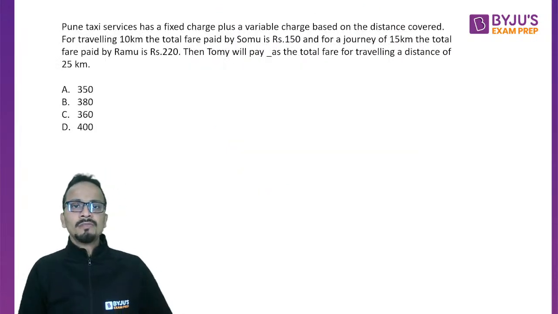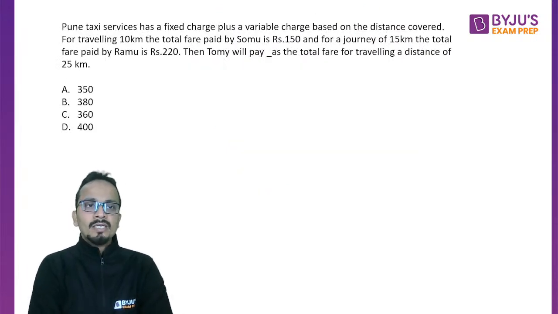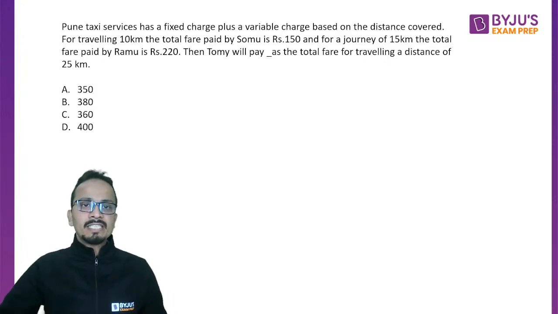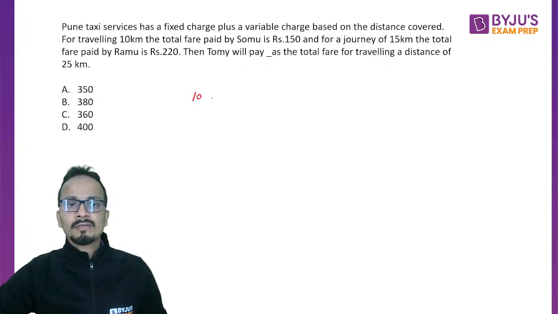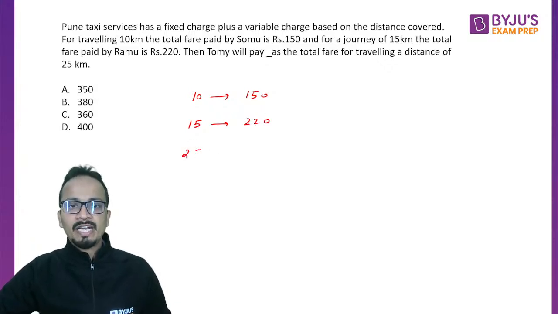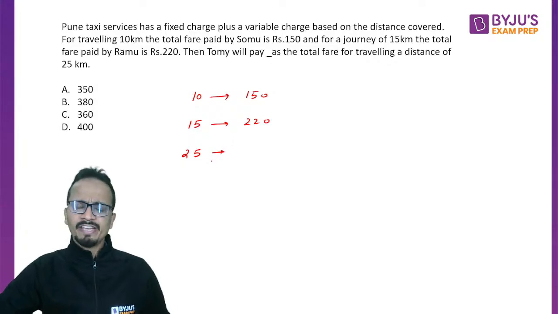Okay, next question. Pune taxi service has a fixed charge plus a variable charge based on the distance covered. For traveling 10 kilometers, the charge is 150. For traveling 15 kilometers, the charge is 220. We need to find out the charge if I travel 25 kilometers.